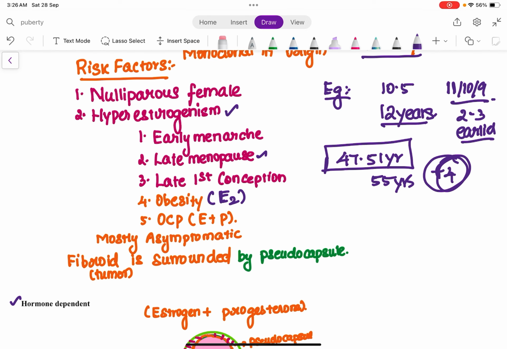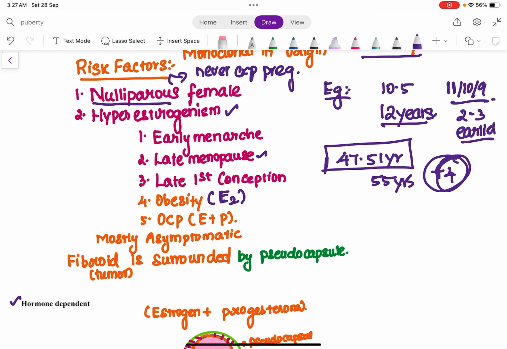Apart from that, the most important risk factor is the nulliparous female. Why nulliparous? I told you, if a female delays her first conception, let's say by around 2 years, for those 2 years she is exposed to increased estrogen because she experiences her menstrual cycle every month. But if a female experiences her cycle every month throughout her lifetime, since she is nulliparous, what do you mean by nulliparity? Nulliparity means a female who has never experienced pregnancy.